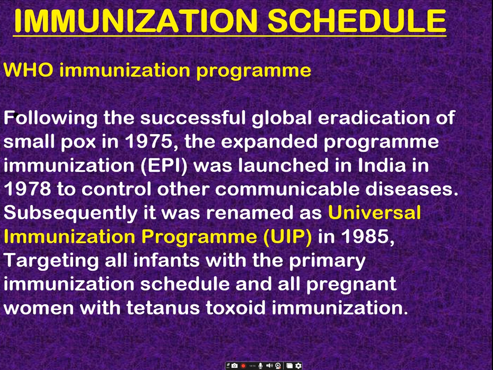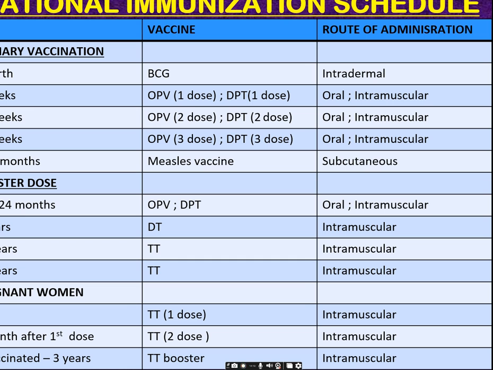The very important thing is the immunization schedule. We have the national immunization schedule here. At birth we give BCG intradermally, and over the course of time we have polio vaccine, then DPT, meaning diphtheria, pertussis, and tetanus, then measles vaccine, and booster doses at different intervals. Pregnant women are given tetanus toxoid, 2 doses during pregnancy. If vaccinated, 3 years later we give the booster dose.